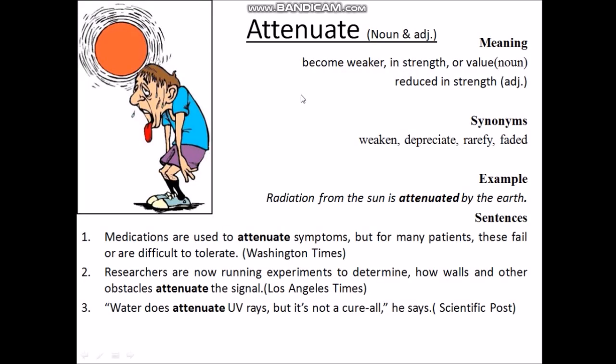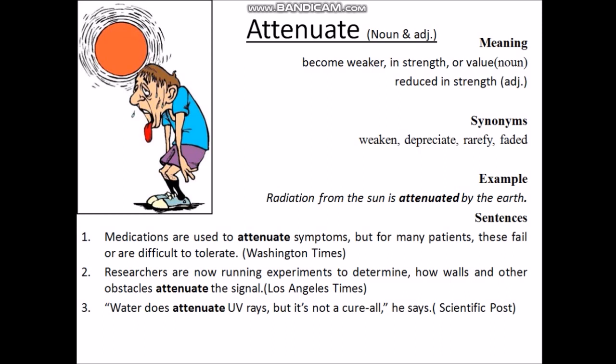So our first word is attenuate, and this word is both noun and adjective. The meaning under the noun is become weaker in strength or value. That means strength becomes weak or value becomes weak, and the adjective is reduced in strength only. So synonyms are weaken, depreciate, rarefy, faded.